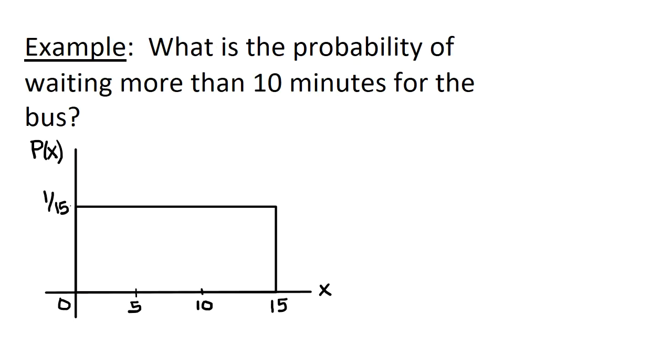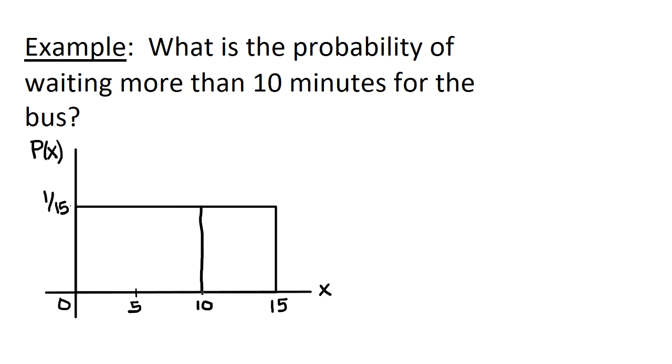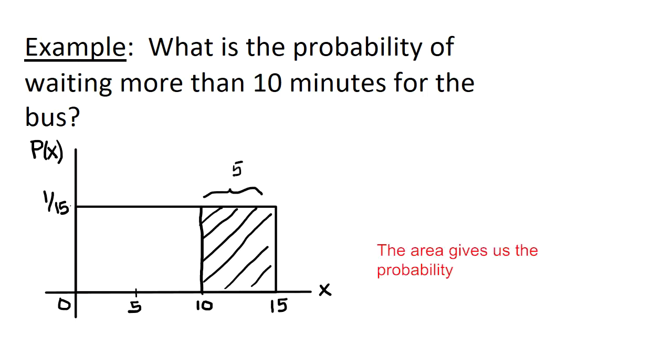So what is the probability of waiting more than 10 minutes for the bus, given that we have this uniform distribution? So what I have to do then is find this area, the area greater than 10 minutes. The longest I would ever have to wait is 15. So between 10 and 15, this length right here is going to be 5, isn't it? And this height right here is going to be 1/15.